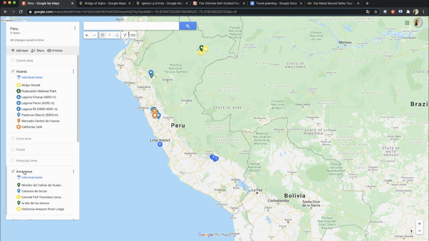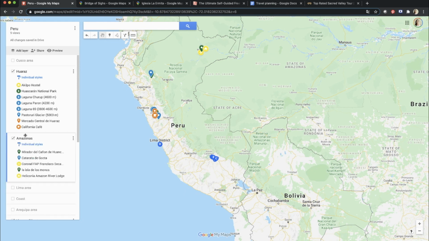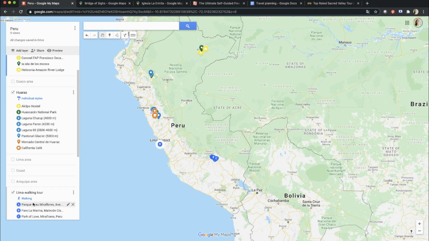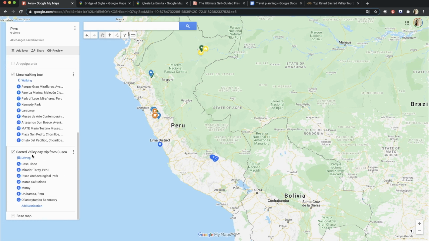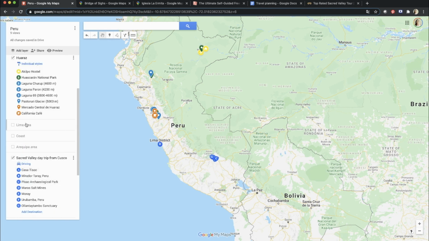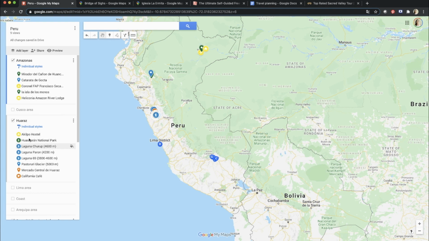If you click on the name and just drag it, you can place it in its final position. And I'd like to place the Cusco trip somewhere around Cusco so they can be close to each other.